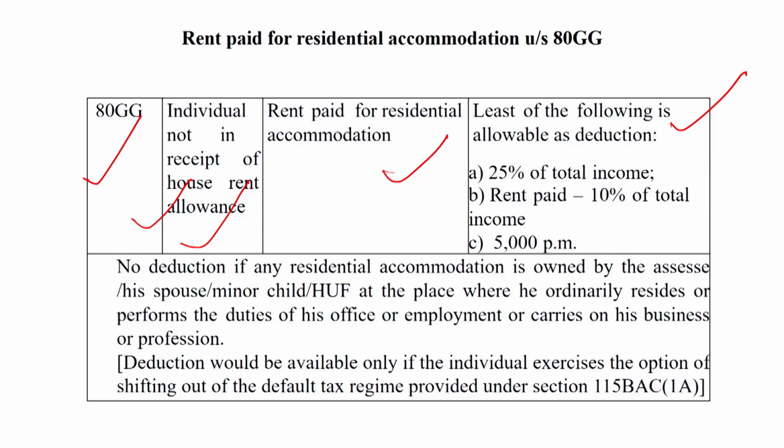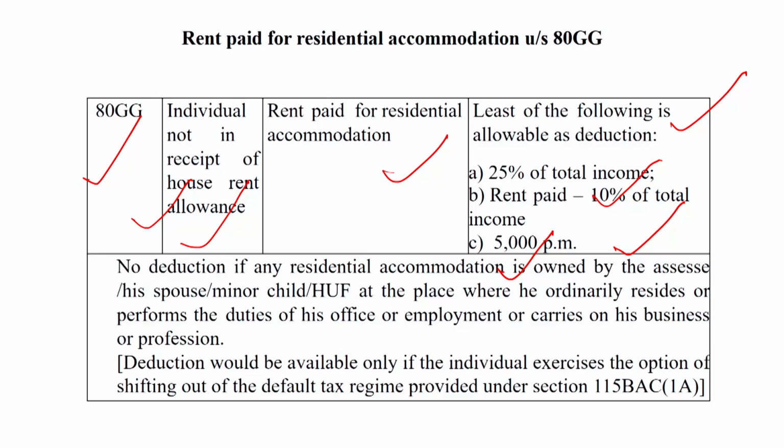First, 25% of total income. Second, rent paid minus 10% of total income, and third, 5,000 per month. Out of the three amounts, whichever is less will be available as a deduction for an assessee who is not getting HRA and is paying rent for accommodation.